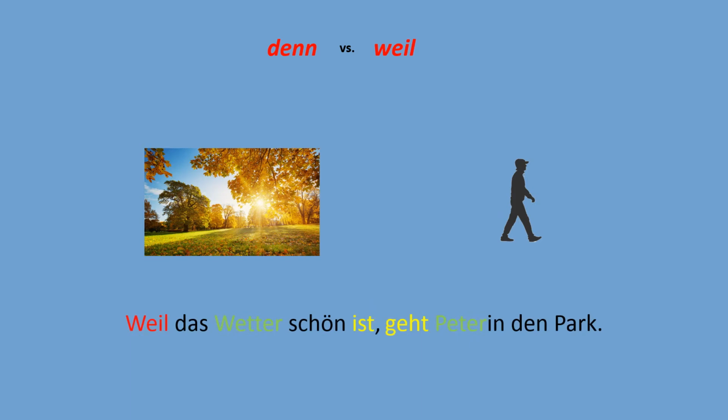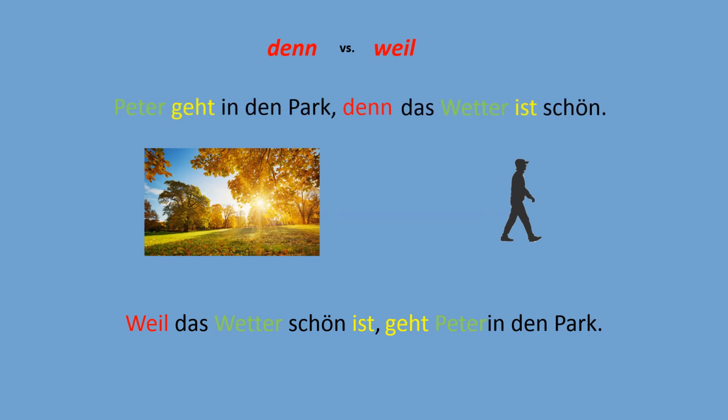Look, weil das Wetter schön ist, geht Peter in den Park. My dependent clause is now used at the beginning of this compound sentence, and in the second part, which is the main clause, the verb is used immediately after the comma. And we have a so-called reverse word order. So first we use the verb geht, then we use the subject Peter.